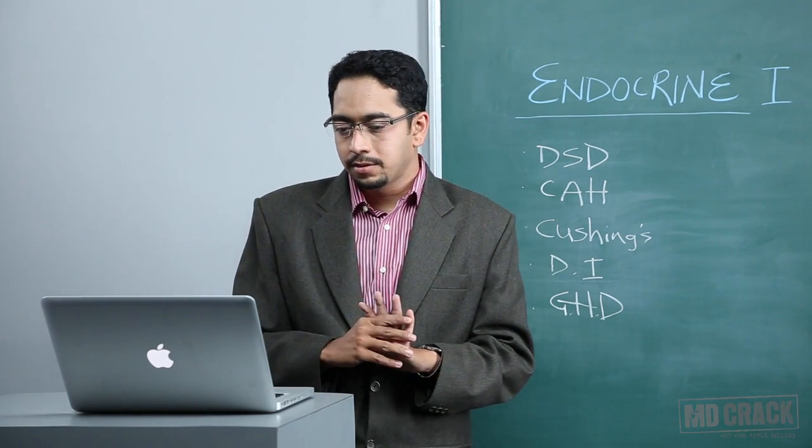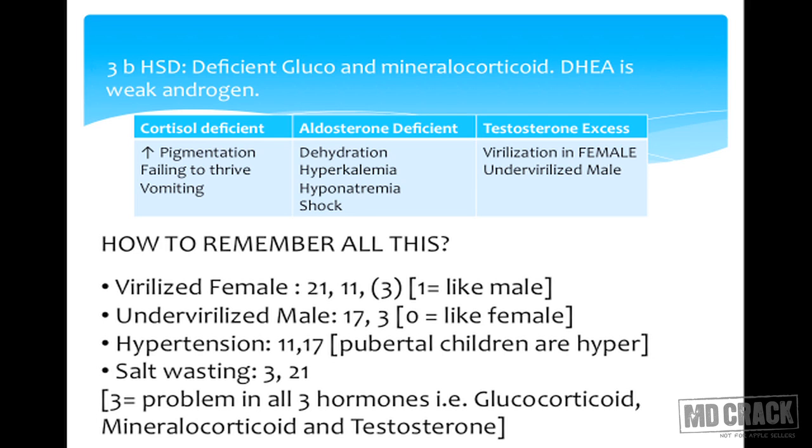So please look at the screen. A virilized female, a female that is looking like a male. So remember, 1 is like a male. So 21 hydroxylase and 11 hydroxylase are the conditions which look like a male. If we have an undervirilized male which looks like a female, remember 0 is for female, so remember 17 and 3, they add up to 20, so 0 is like a female. So if it is a male with female-looking ambiguous genitalia, the possibilities are 17 hydroxylase deficiency and 3 beta HSD deficiency.